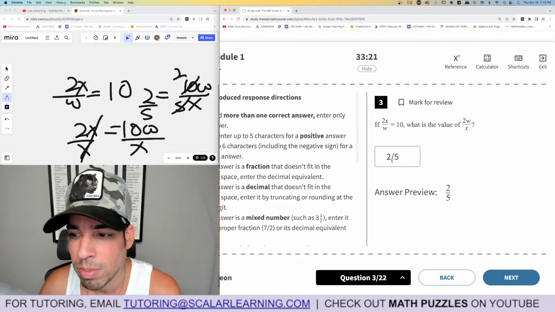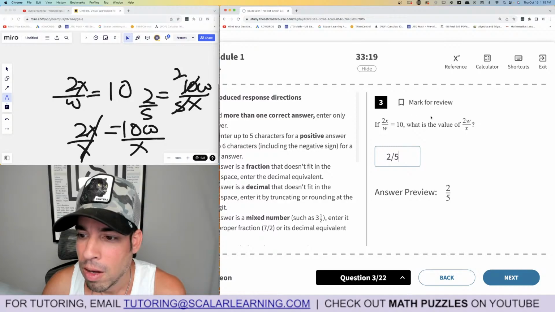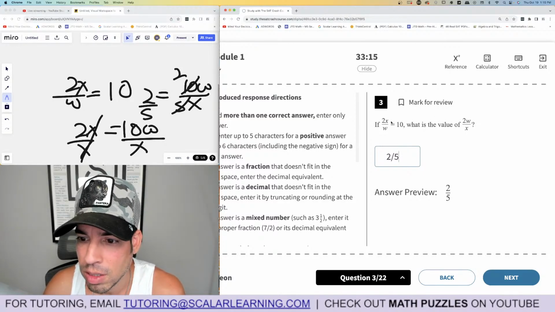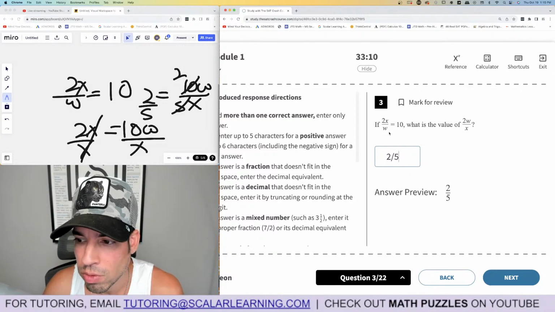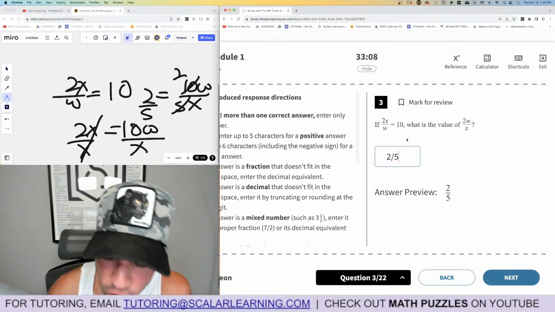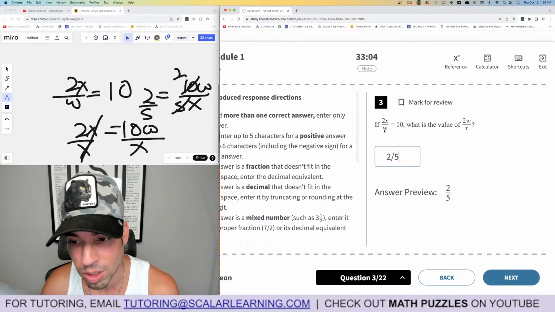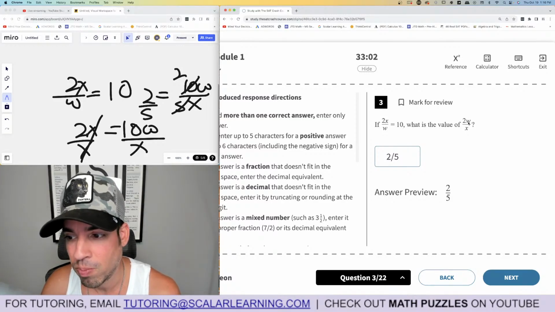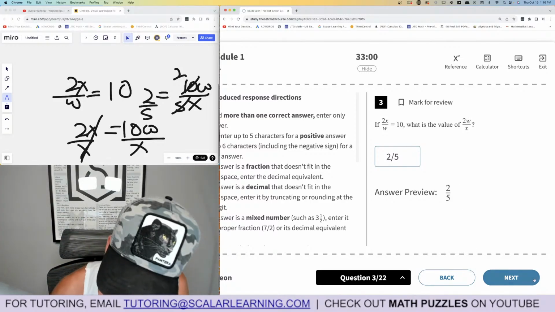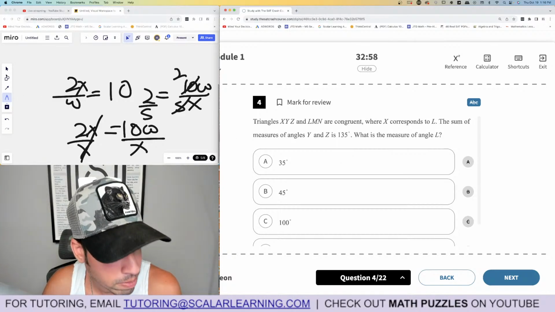Okay, let me just make sure I didn't make any mistakes. So that's 2/5. I checked it mentally like that. I imagined x being 5, w being 1. That's one possibility. So then you'd flip them, so it'd be 1 on top, 5 on the bottom, 2/5. Boom, done. Triangles, okay.